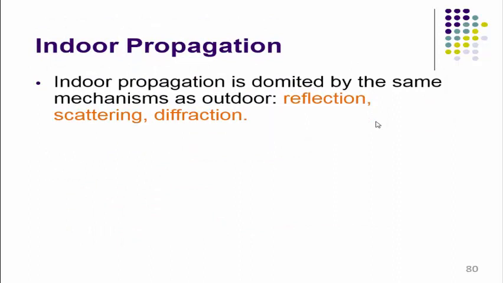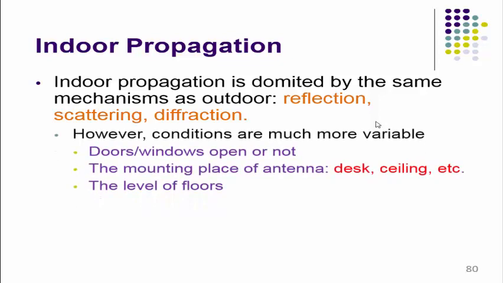In this case also, the propagation mechanisms that we discussed in the last video lecture, that is reflection, scattering and diffraction, are also observed in indoor propagation. However, the conditions are much more variable.